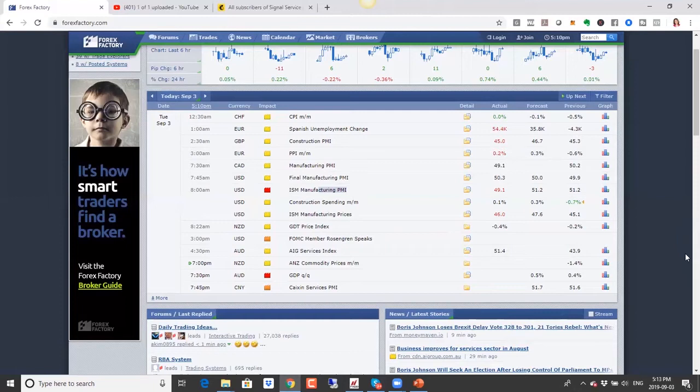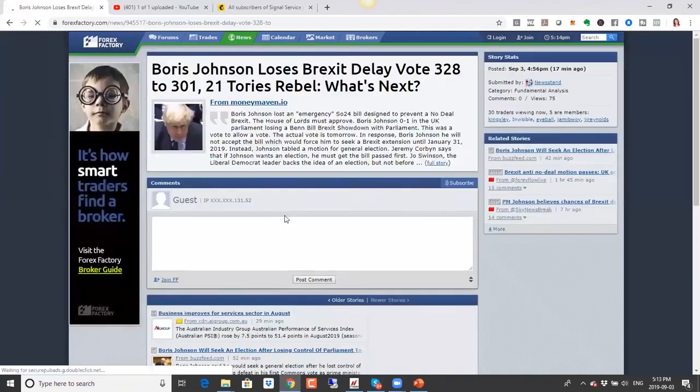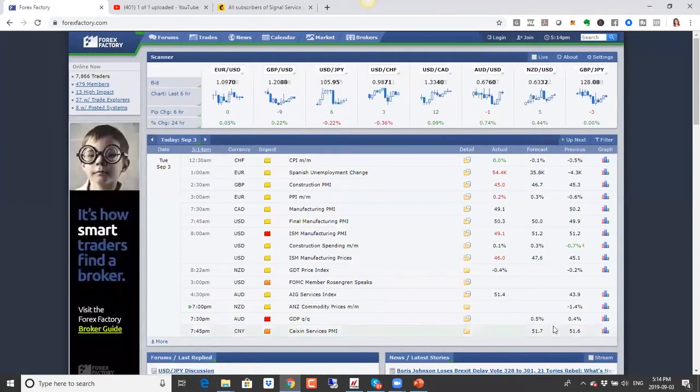At this point, we see that the Prime Minister has actually lost the vote. There was a vote in the Parliament, and the Prime Minister has lost the vote now.